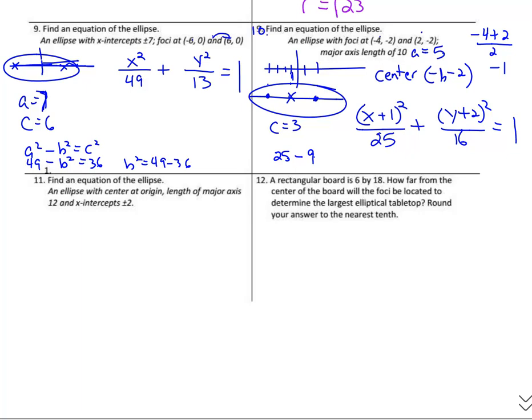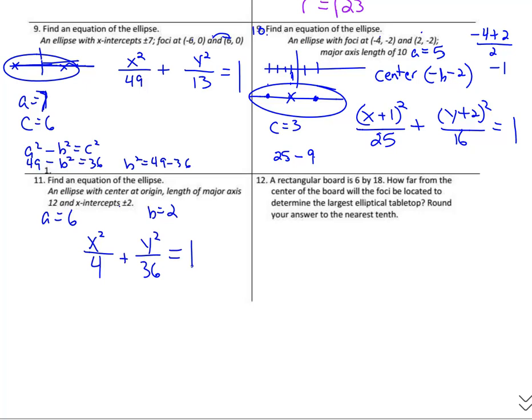Let's move on to number 11. An ellipse with the center at the origin. The major axis is 12, so that tells me a is 6, because 12 is all the way across. And the x-intercepts are up and down 2, so b was 2. So if it's at the origin, it's x squared and y squared without any h's and k's, with a plus. We went left and right 2, so that's 4. We went up and down 6, so that's 36. Okay, we're through with number 11.